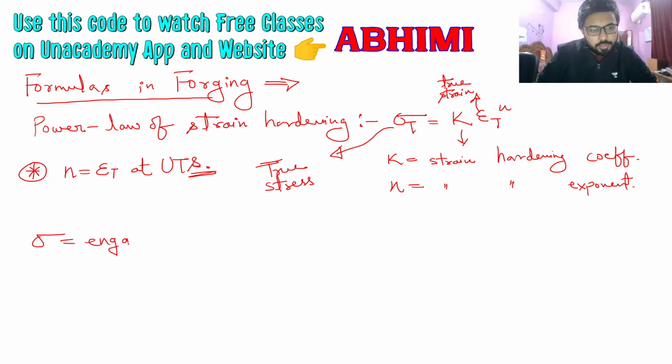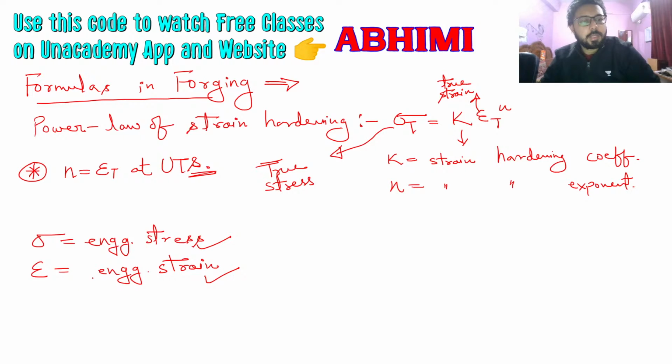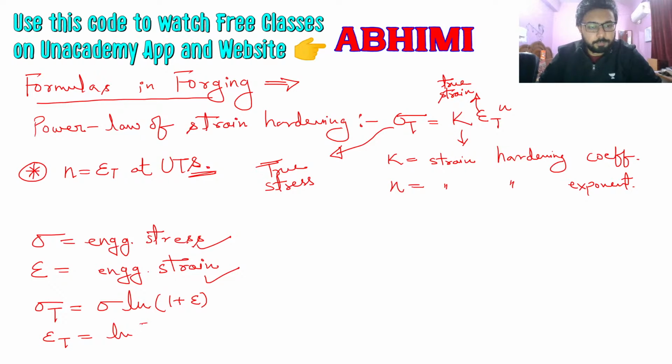So if you are given the engineering stress as sigma and the engineering strain as epsilon, then you first need to find the true stress and true strain. The true stress will be sigma times (1 plus epsilon), and the true strain is ln(1 plus epsilon), or ln of L final divided by L initial.